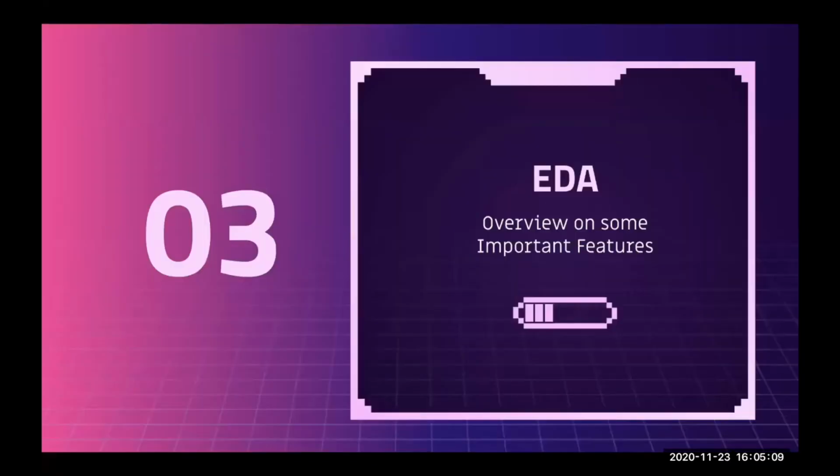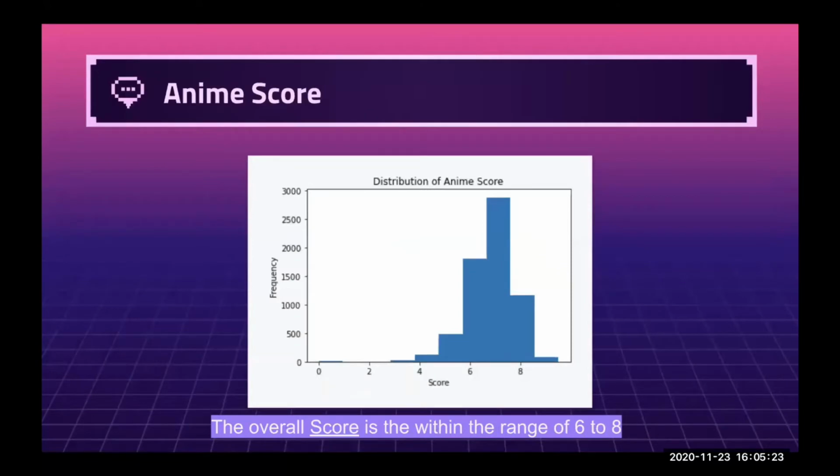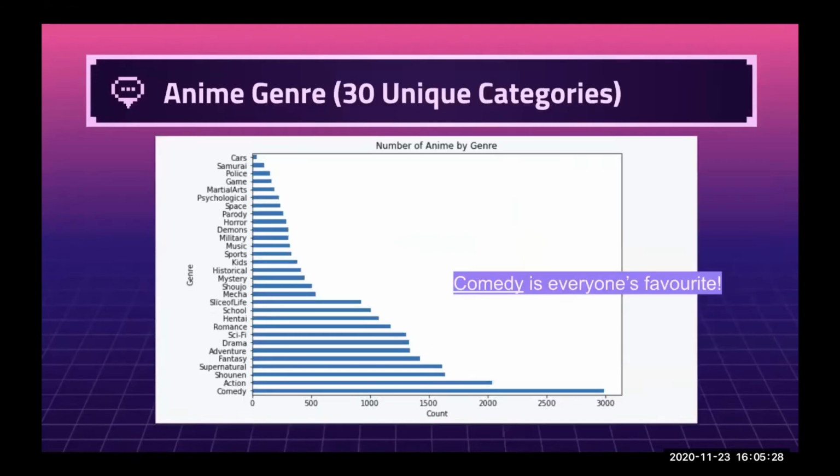Now, let's move on to the EDA section to help you better understand some important features in the dataset. TV series is the main anime type and manga is the main anime source. The overall score distribution is within the range of 6 to 8. As for the anime genre, comedy has a dominant popularity. Besides, there are some genres with relatively low popularity like Cars, Samurai, and Police. We will demonstrate the analysis on the popularity comparison later on.